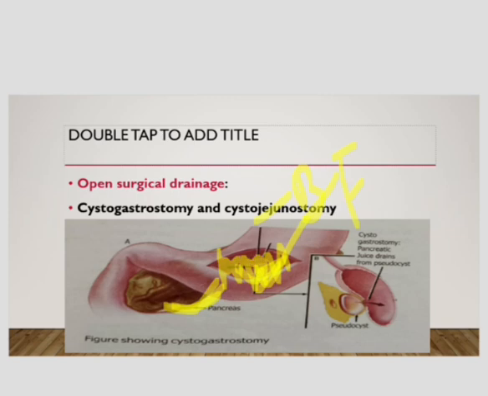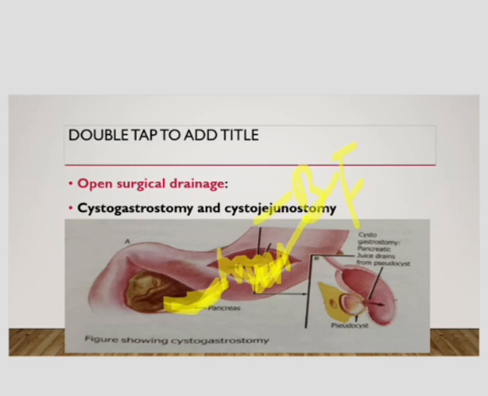The anterior wall is actually open, and then we reach the posterior wall of the stomach. A hole is created in the posterior wall of the stomach, and this hole is connected with this cyst, and through this hole the cyst drains into the stomach. This is called open cystogastrostomy.